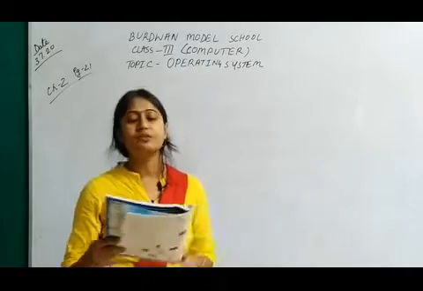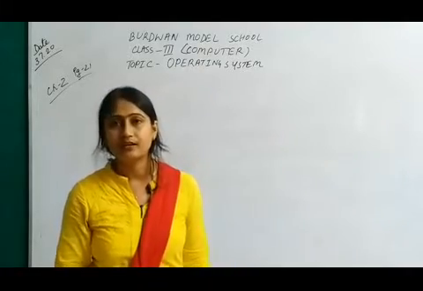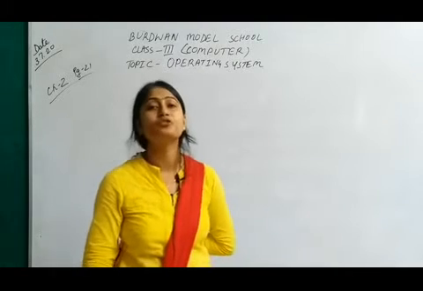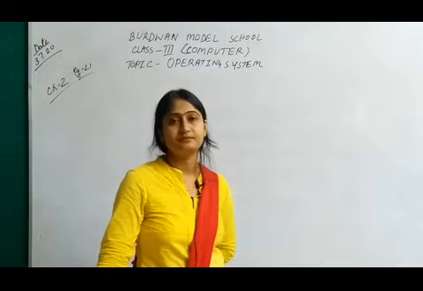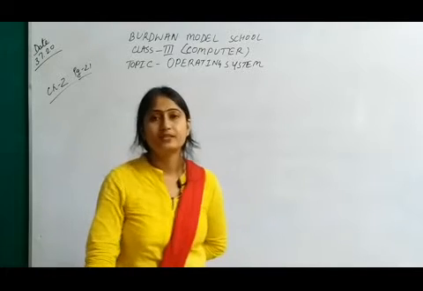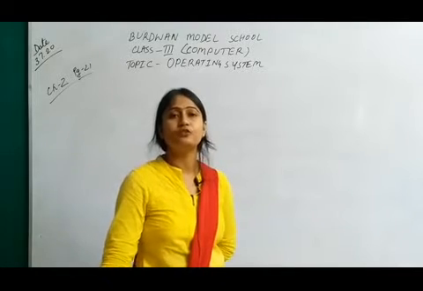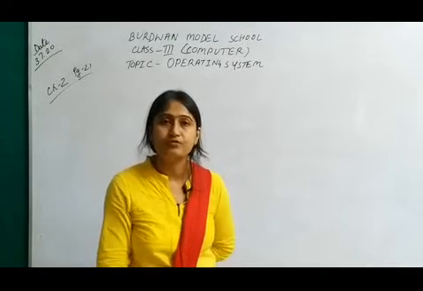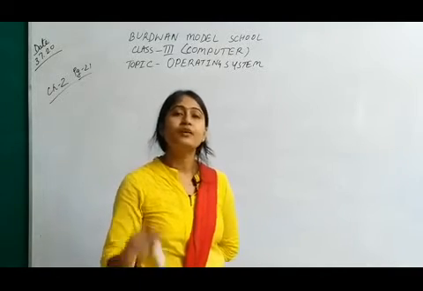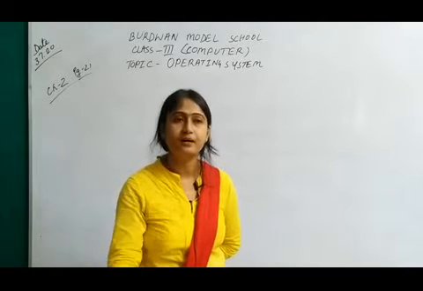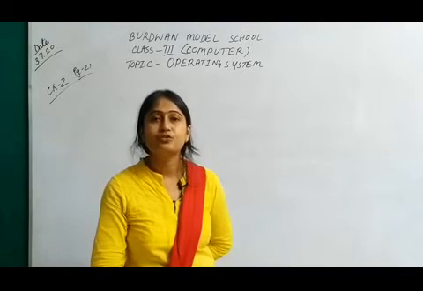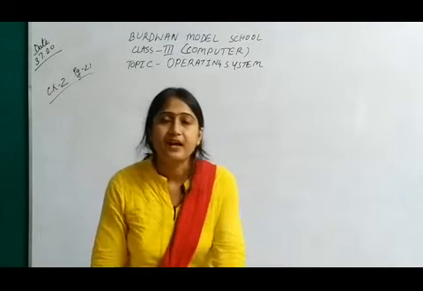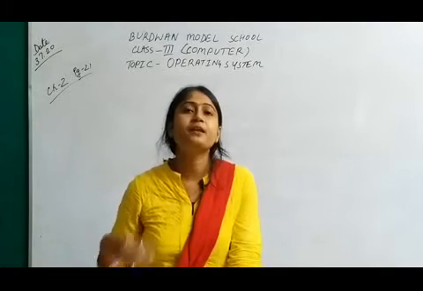How does a computer work? A computer works on input, process, output. Whatever we want to do, first we have to give the input through the keyboard and mouse. Through the keyboard and mouse we send the data to the computer. After sending the data, it will process.